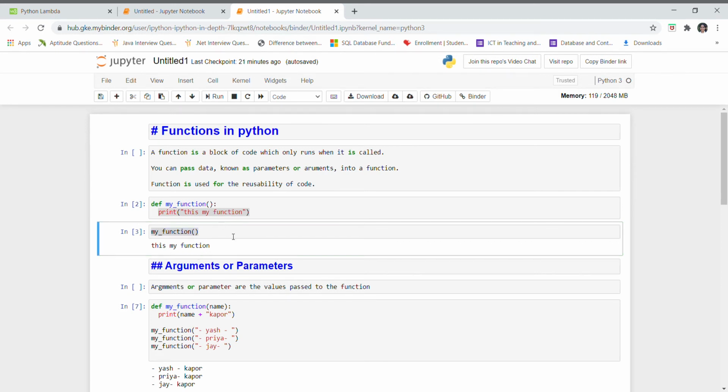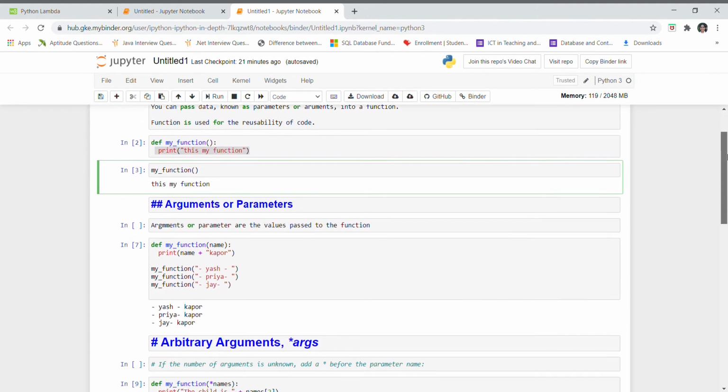So this is the overall structure of a function, which consists of the def keyword, my_function, that is the name of the function, and whatever code we have to write goes in the function body. Here I am giving the call to the function.